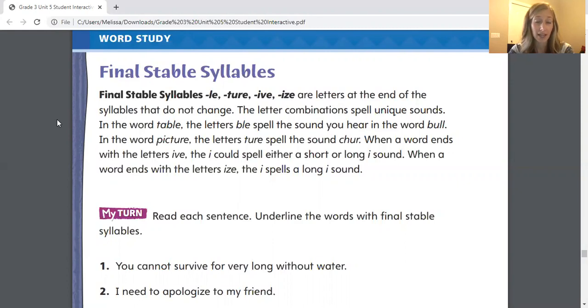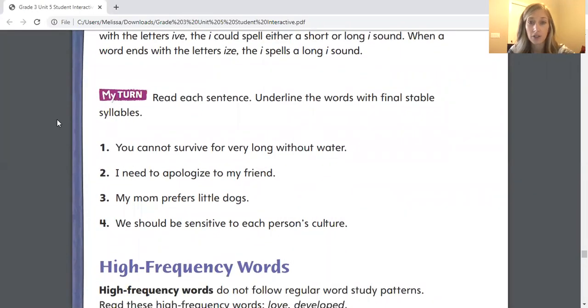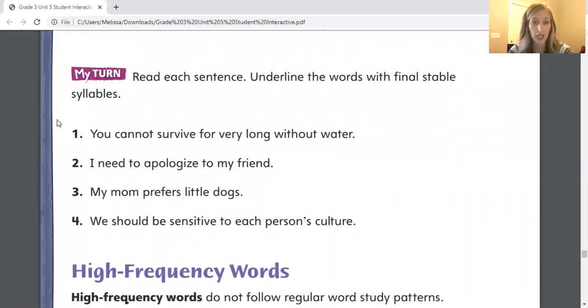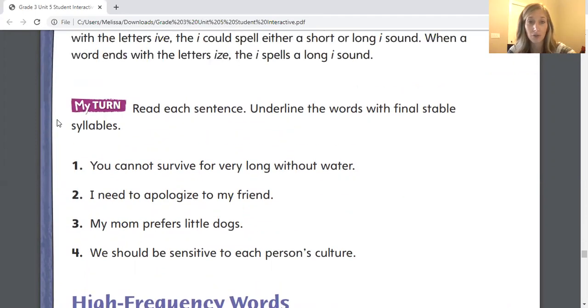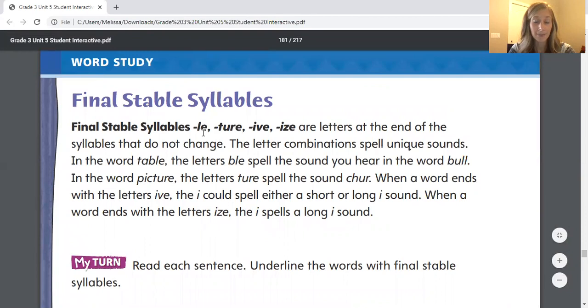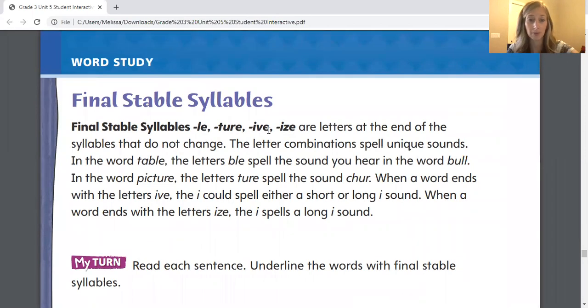So when a word ends with the letters I-V-E, the I could spell either a short or long I sound. So you could hear iv or you could hear ive. When a word ends with the letters I-Z-E, the I spells a long I sound. So what are we going to do today? We're going to read each of these sentences. We're going to underline the word with the final stable syllables. So when you're looking at these sentences, you're going to be searching for words that end in L-E, T-U-R-E, I-V-E, and I-Z-E. And you'll notice that all of these sets of letters end with the letter E. And so that's kind of a starting place for you to be able to find these words.